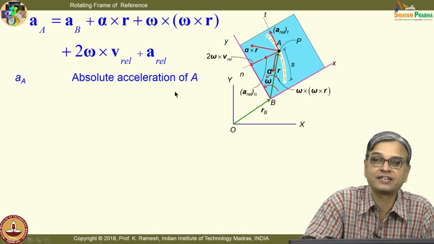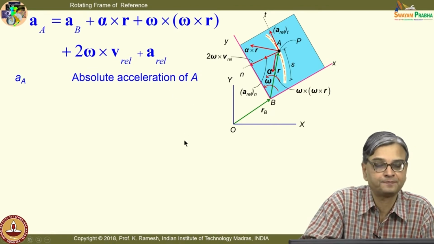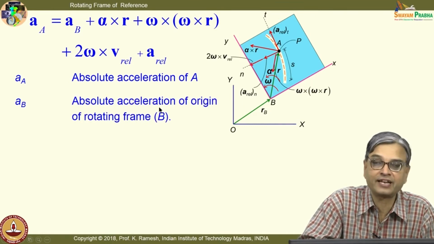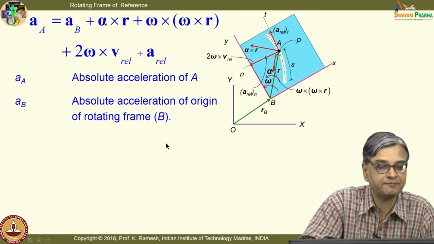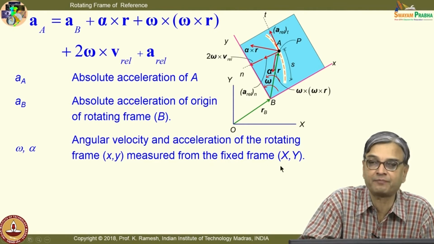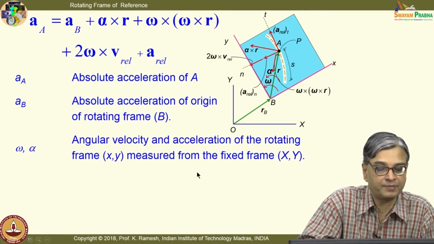This is the absolute acceleration of point A, and this is the absolute acceleration of the origin of the rotating frame, and omega and alpha are the angular velocity and acceleration of the rotating frame measured from the fixed frame. Okay, you are able to see that from that.